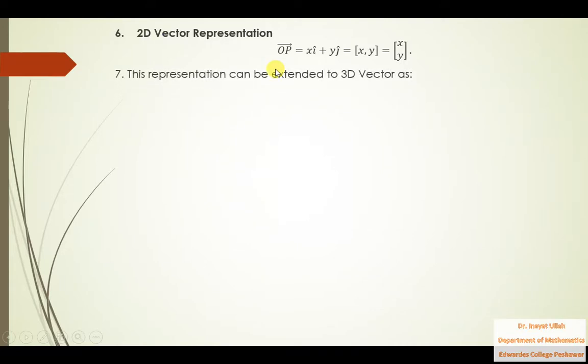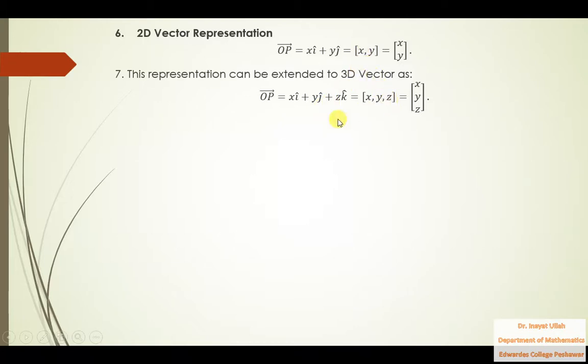Similarly, this representation can be extended to 3D vector as well. In 3D vector, the third component will be added, that is the z component, along with the unit vector in the direction of z-axis. So that is the first style of writing a 3D vector, and this is the second style of writing this vector, just like that one.